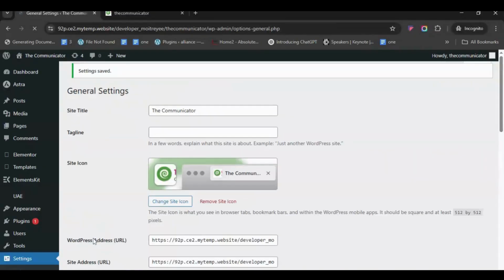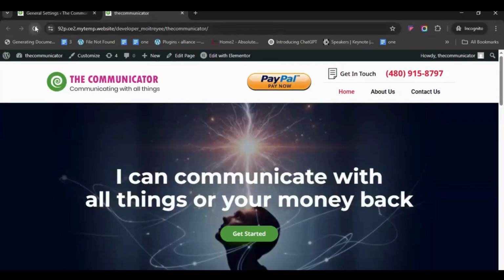Now let's check it. Go to your site and refresh the page. Look at the browser tab and address bar. You can see the new site title.